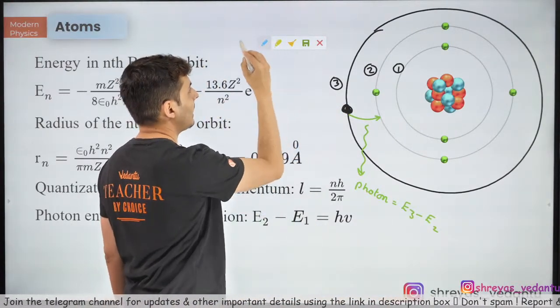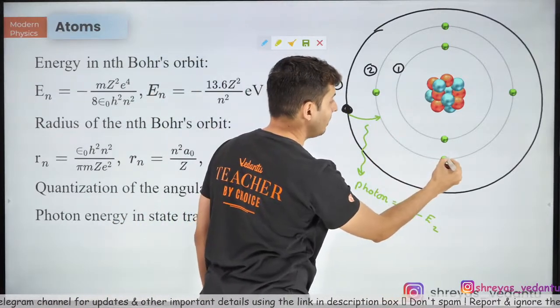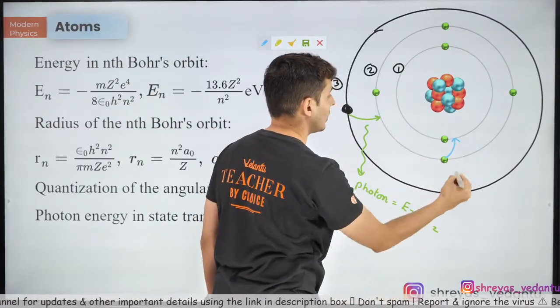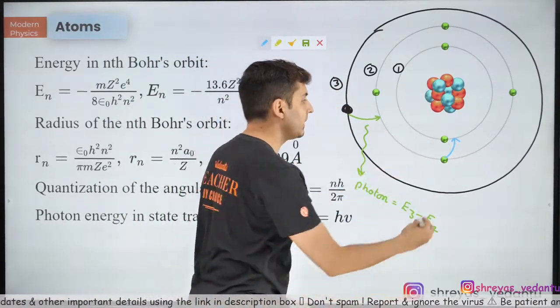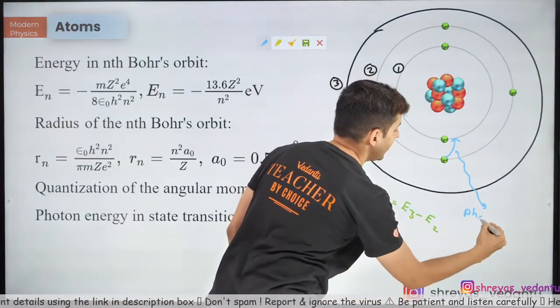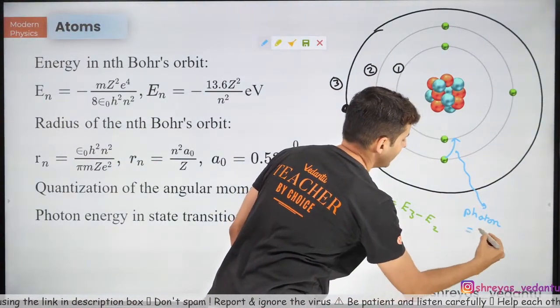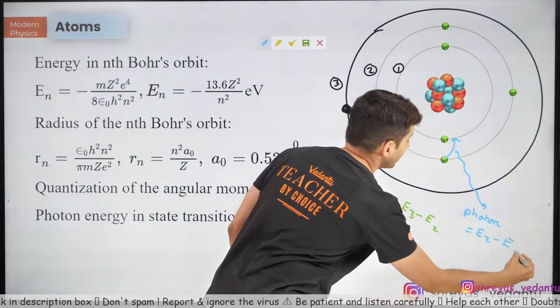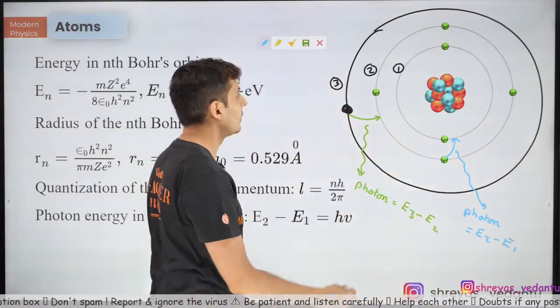Similarly, if an electron jumps from the second orbit to the first orbit, then the photon which will be emitted will have the energy of 2 minus energy of 1, high minus low.